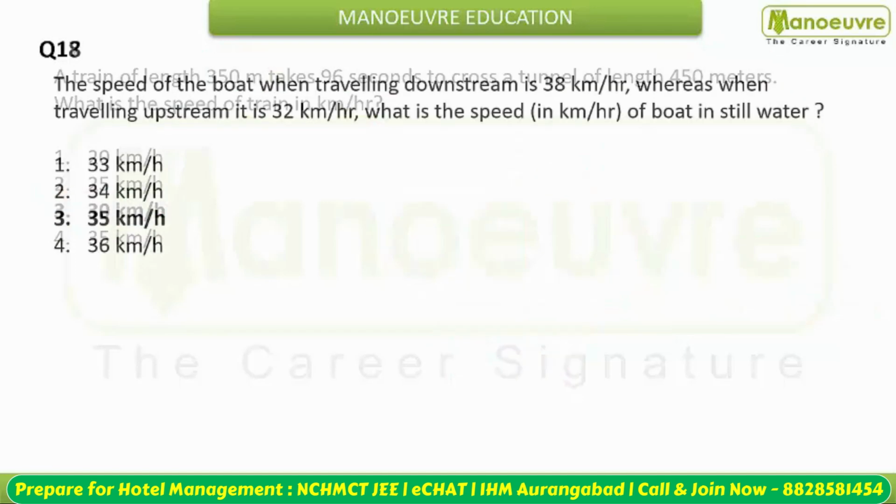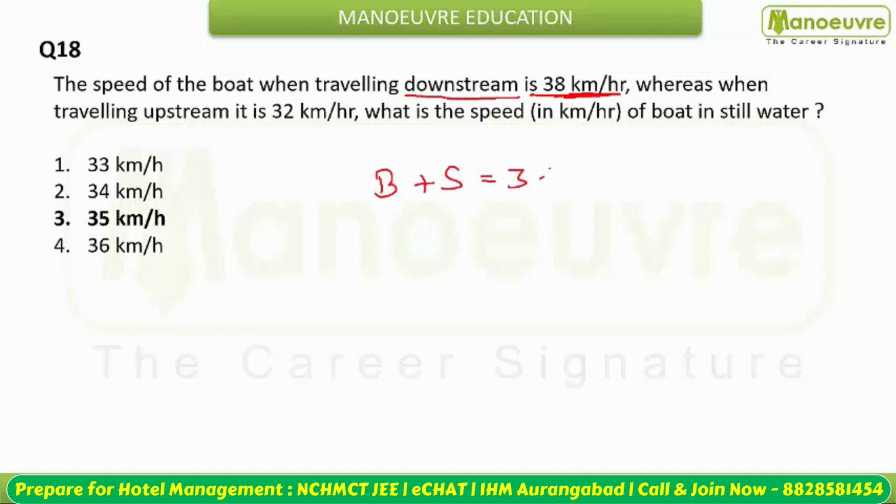Next question: the speed of the boat when traveling downstream is 38 kilometer per hour. Downstream speed is speed of boat plus stream, and this is 38 kilometer per hour. Whereas when traveling upstream, this is 32 kilometer per hour. Upstream, the speed becomes speed of boat minus speed of stream. This is given to you as 32, and you have to calculate the speed of the boat in still water.